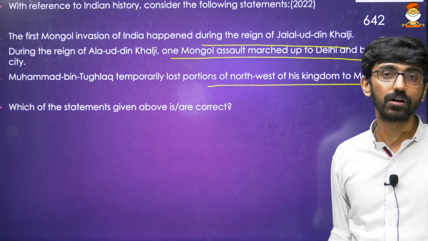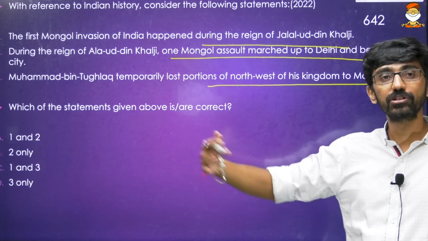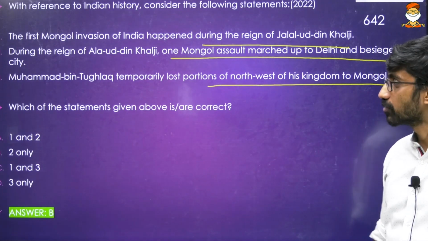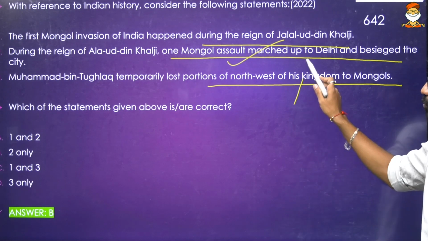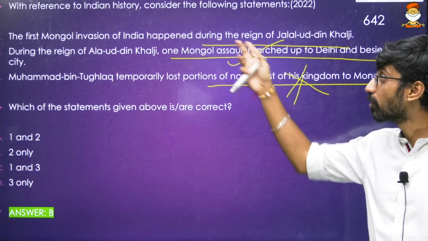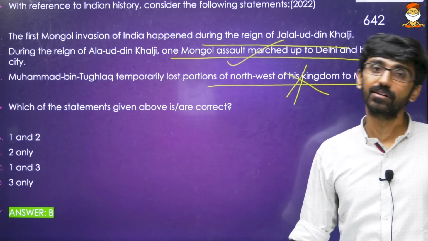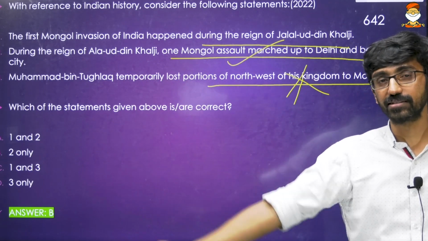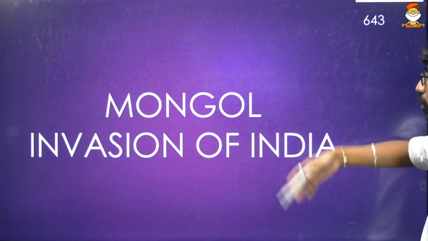Again, repeating Mongols competing with different kings, what had happened. So that is the reason we will see Mongol invasion through different kings. The answer I'm sure is only B, 2 only. Okay, this is true. Muhammad bin Tughlaq never lost any territories to Mongols. And the first Mongol invasion happened even before the Khalji dynasty. During the slave dynasty only, under Iltutmish, Genghis Khan came to the Indus River. Okay, that is there. And now Mongol invasion of India.